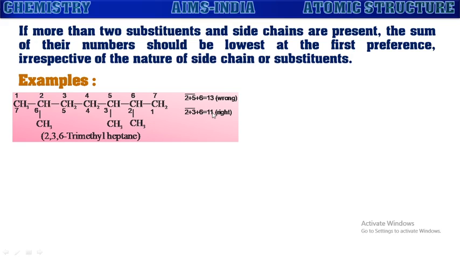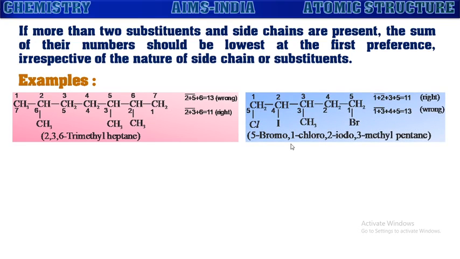Even though it is the lowest, first we have to compare the first numbers. Both are having the same first number. Then the second number is 3, so this is preferred over the total sum. Now this will be the correct numbering from right to left. This will be selected as the right one instead of this.